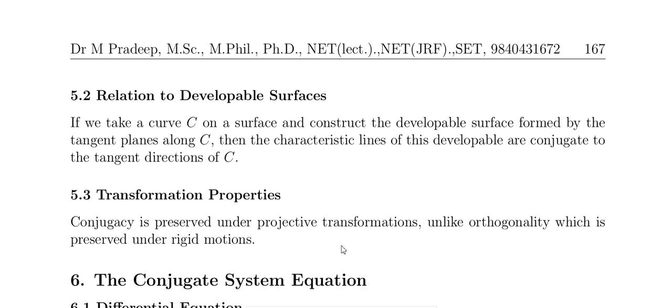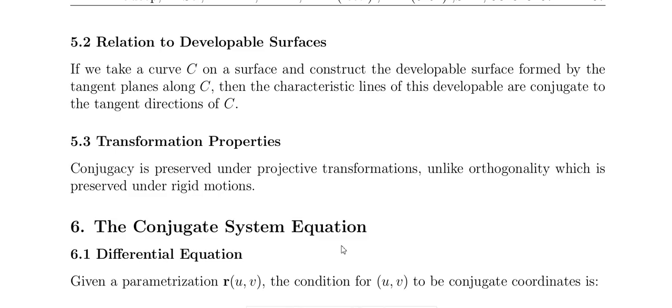Developable surface relation, that is, if you take the curve C on the surface and construct the developable surface formed by the tangent planes along C, then the characteristic lines of this developable are conjugate to the tangent direction of C. And transformation properties: conjugacy is preserved under projective transformation, unlike orthogonality, which is preserved under rigid motion.